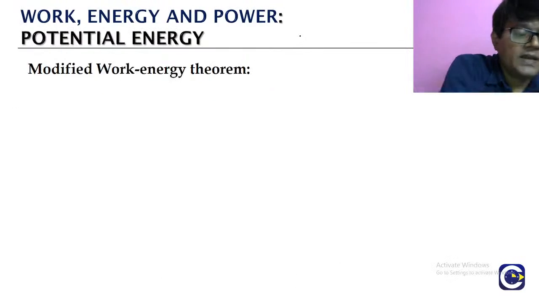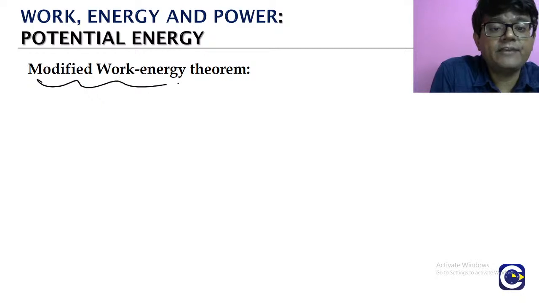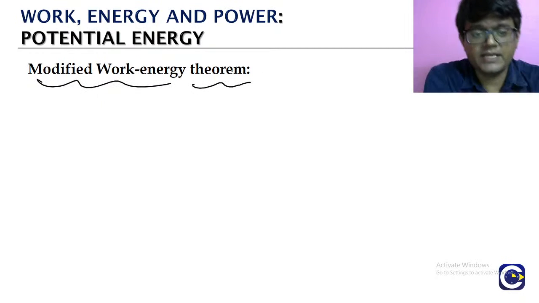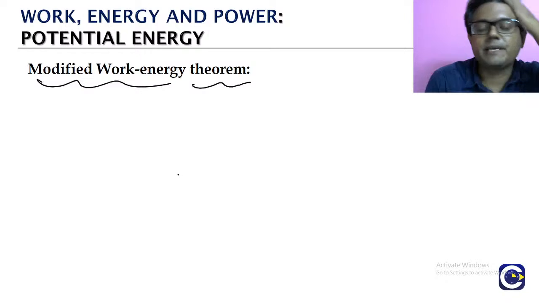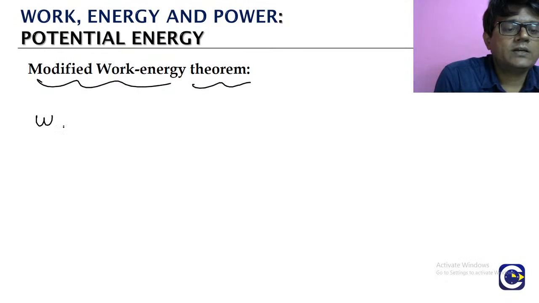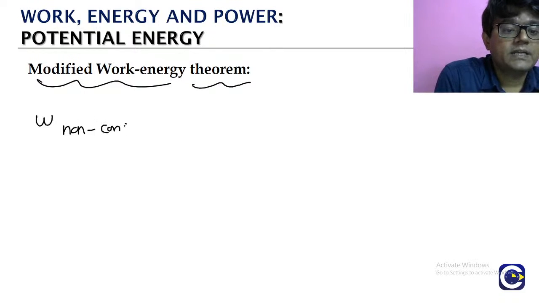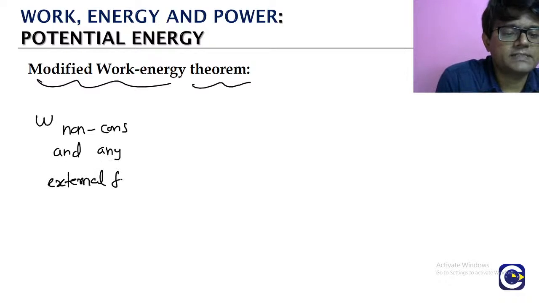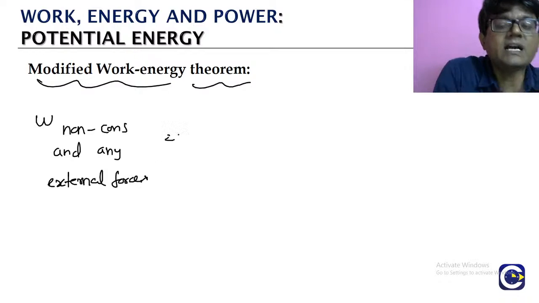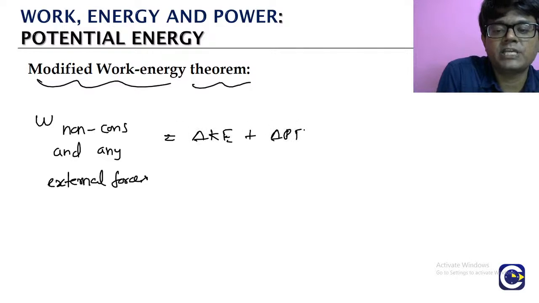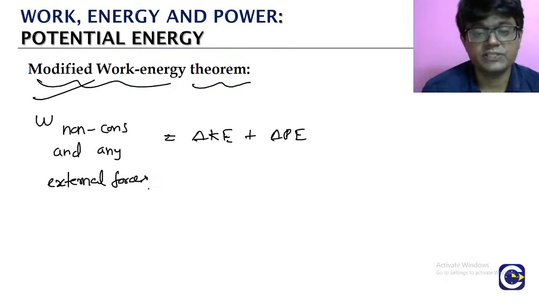Okay. Now we'll go into the modified work energy theorem, that particular relation. Already we have noted it down, but we'll just look at it separately. So what is it? Work done by the forces other than the conservative forces, which means non-conservative forces and any external forces, everything other than the conservative. The work done by all those other forces is equal to the change in kinetic energy plus change in potential energy. This is the modified work energy theorem.